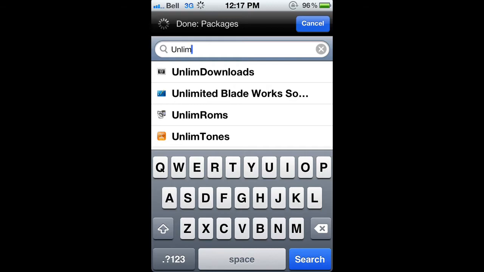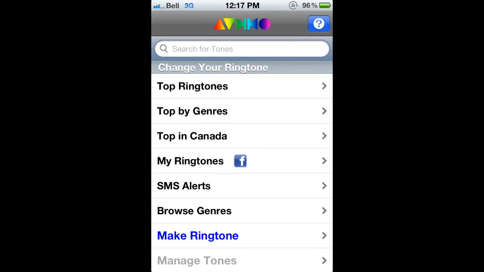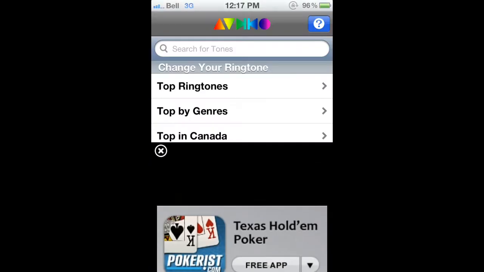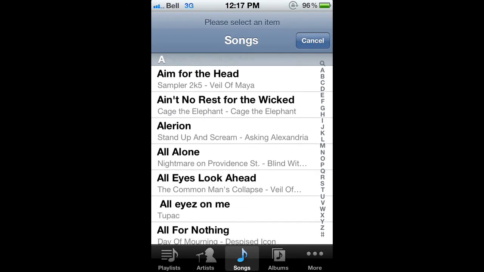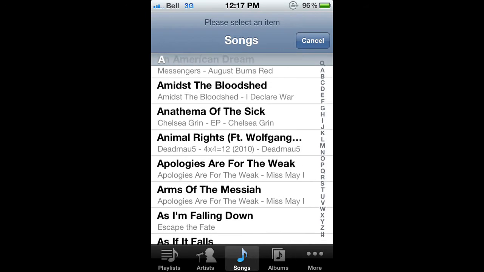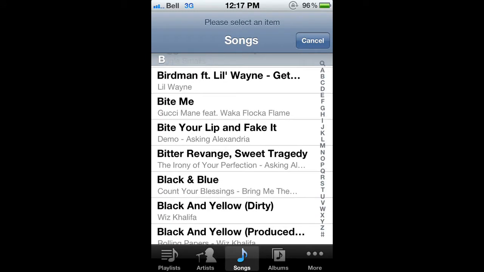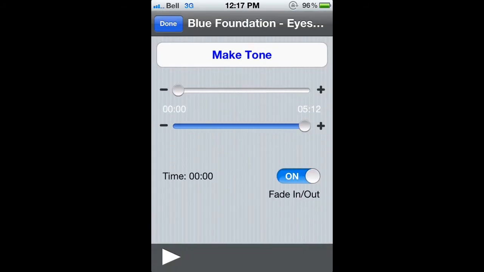But anyways, once you have that downloaded, you can back out of that and click the application. Now, as you can see, it's pretty easy to figure out that you can also make ringtones, not just download them. So I'm going to make one for you guys just to show you it actually works. And then I'm going to show you that it adds it to my ringtone library after. But that's not for now anyways.